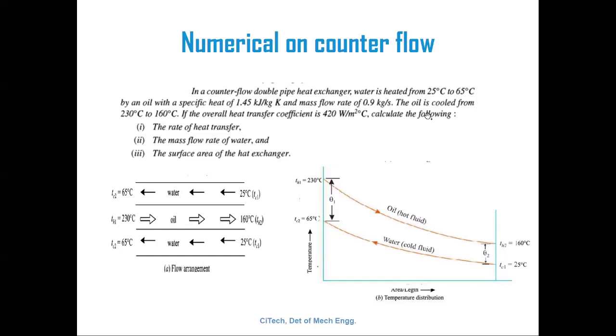Calculate the following. One is the rate of heat transfer, capital Q. Then the mass flow rate of the water. The mass flow rate of the oil is given, but you need to calculate the mass flow rate of the water. Then the next one is the surface area of the heat exchanger, which you need to calculate.